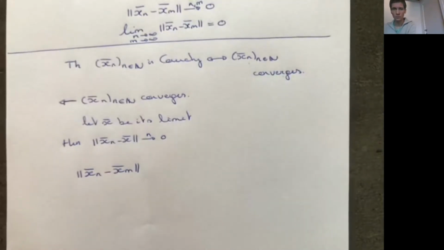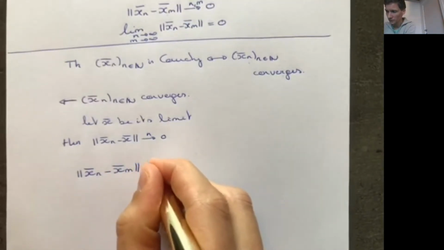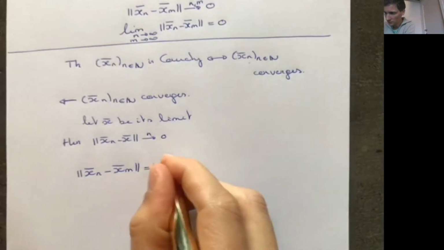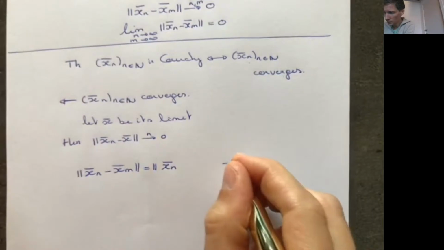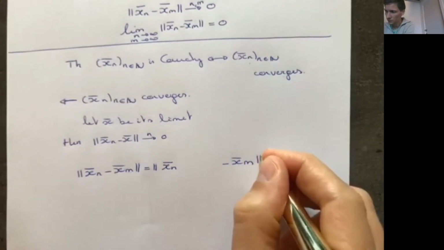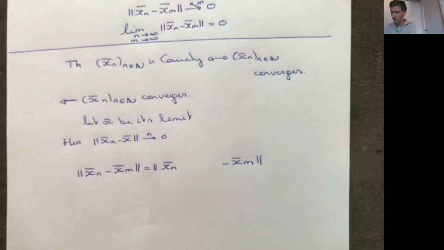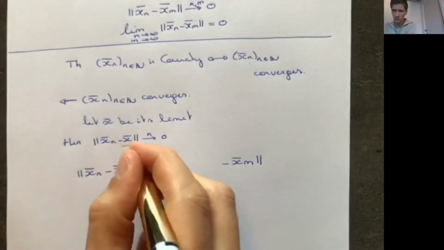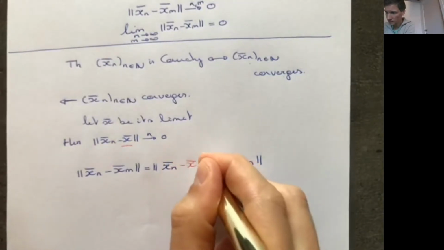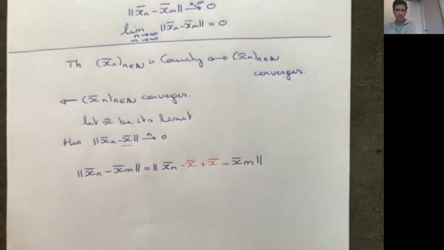So we can use the trick by adding 0. We copy xn and we copy xm, and then we add and subtract the same vector. And because we want to know something about the vector x, we're going to subtract x and we're going to add x here.